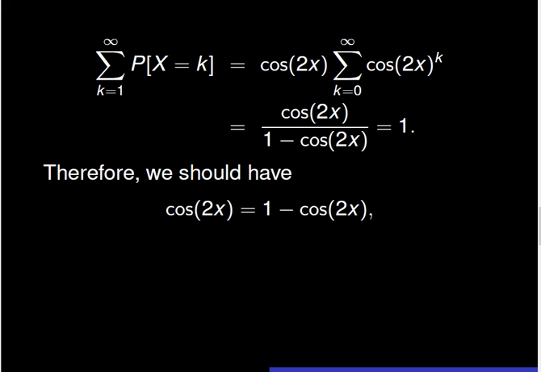This is in fact a geometric series with ratio equal to cosine of 2x. As a result, the sum of all probabilities is then equal to the fraction cosine of 2x over the quantity 1 minus cosine of 2x.